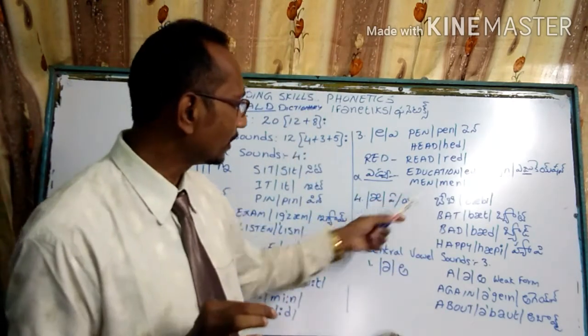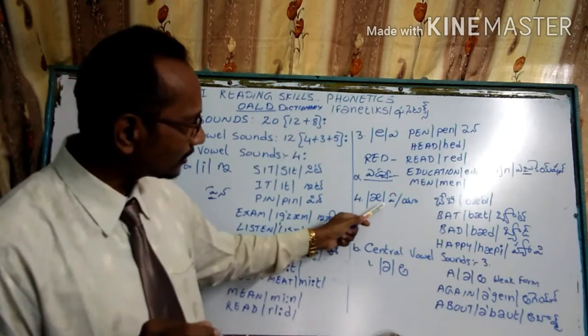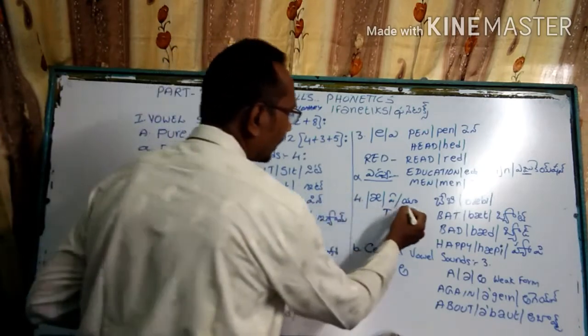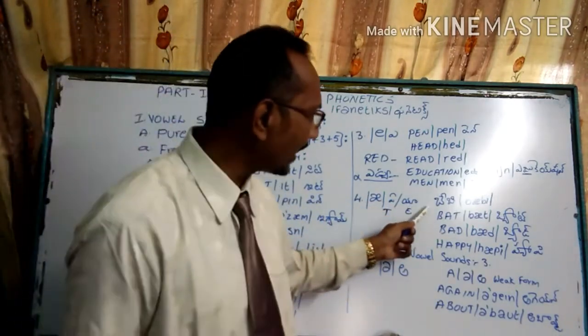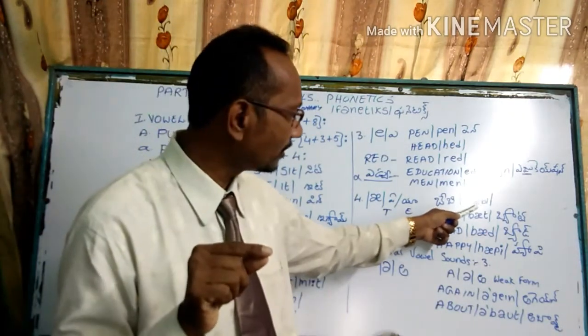The same way, coming to this fourth one, this pronunciation in Telugu, we call it as "a". For English, we call it as "ya". For example, here, baby. This word we can write here.